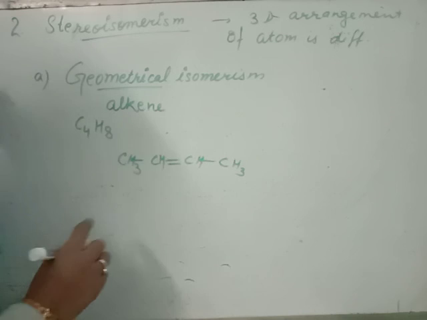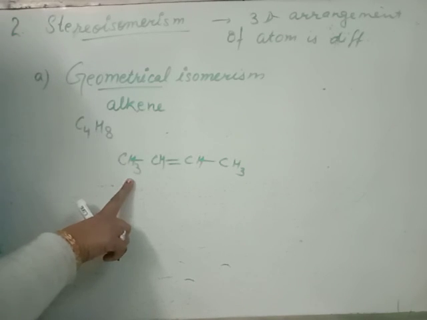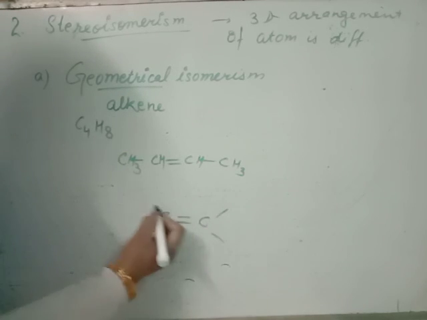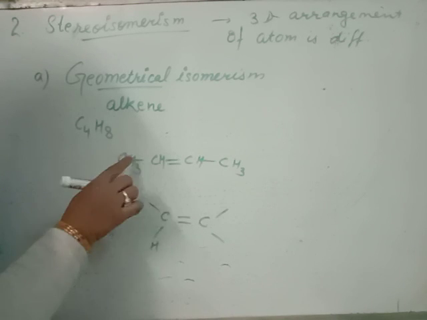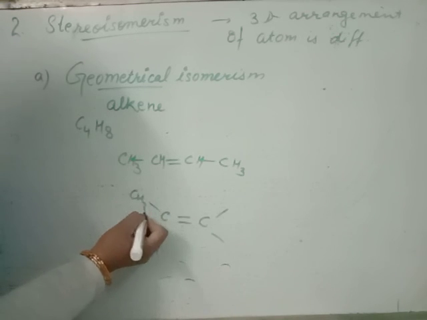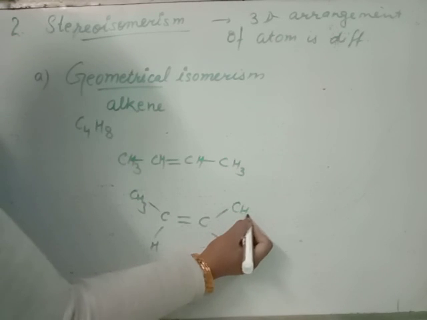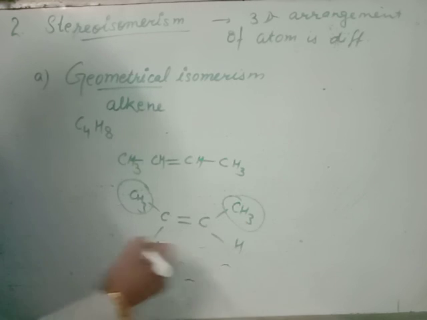It is butene, but geometrically it is of two kinds. You will draw the structure like this. This carbon has one hydrogen and one methyl group. This carbon also has one hydrogen and one methyl group. Same groups are present on the same side.